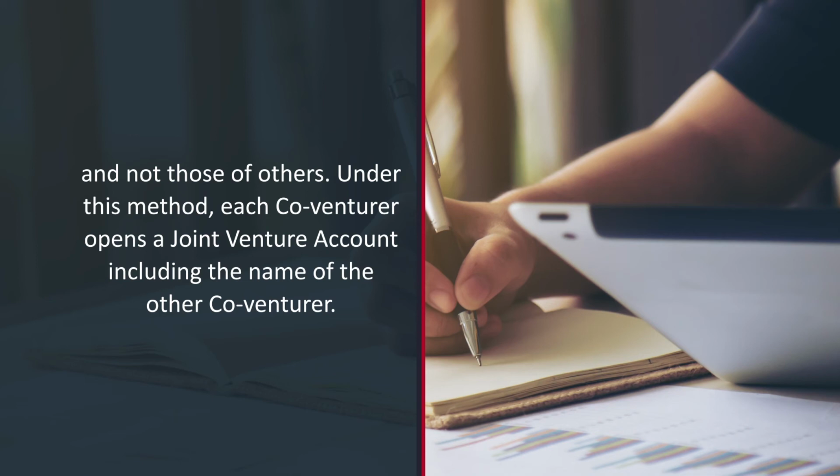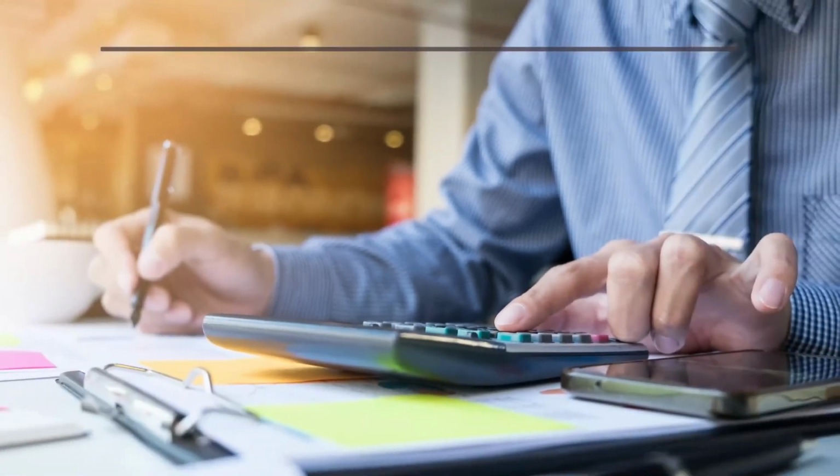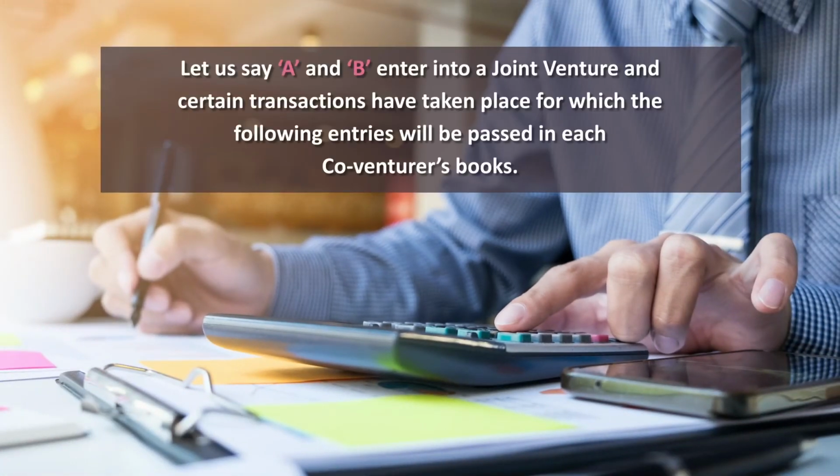Under this method, each co-venturer opens a joint venture account including the name of the other co-venturers. Let us say A and B entered into a joint venture and certain transactions have taken place for which the following entries will be passed in each co-venturer's books.